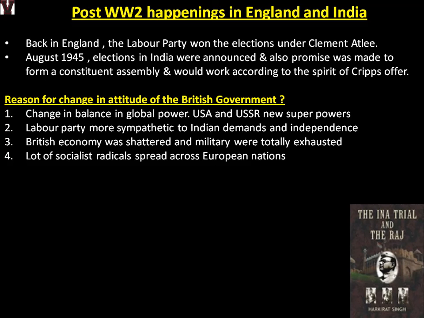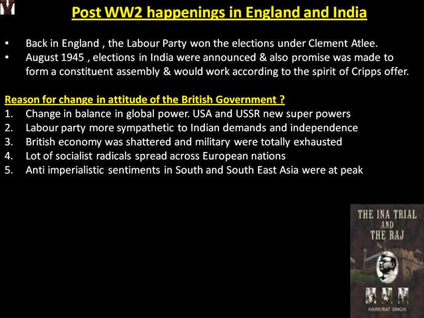Anti-imperialistic sentiments in South and Southeast Asia were at peak. So again they were facing anti-government sentiments from all their colonies, not only India. If you look at the independence year of most of the countries in Asia and Africa, it is close to this time only, 1940s to 1960s. After the World War, most of the colonies were liberated and became independent.